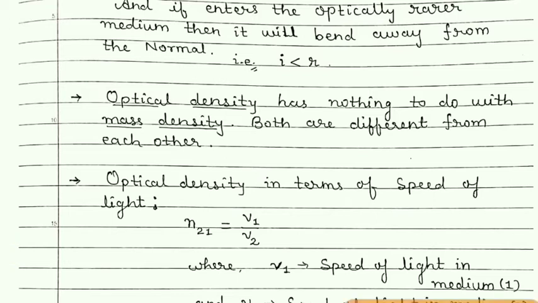Students, the optical density of vacuum or free space is the lowest, which is equal to 1. And the optical density of air, we know that air is a transparent medium, can be taken nearly equal to 1.